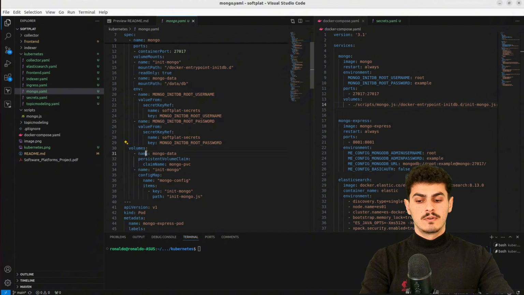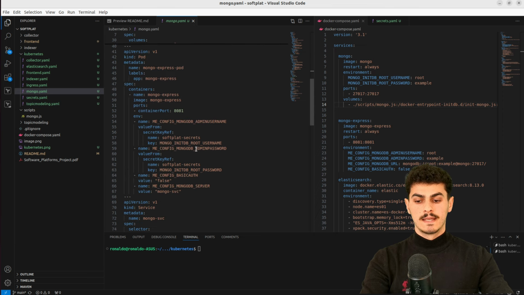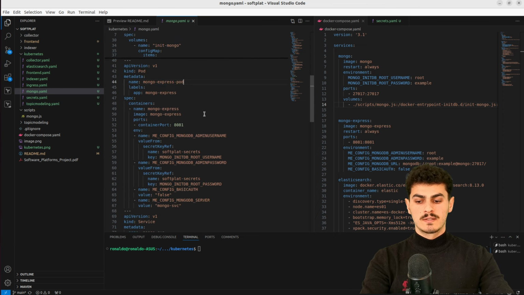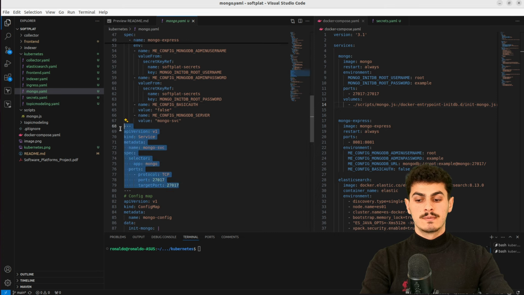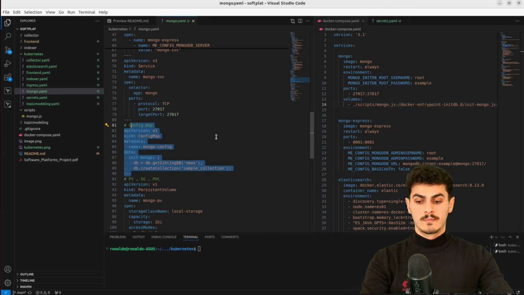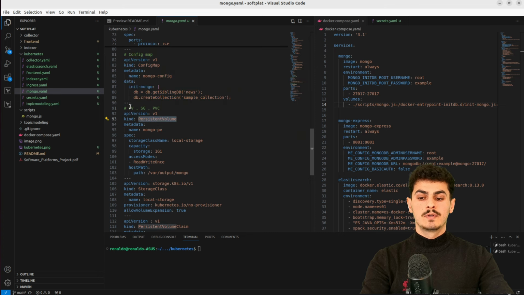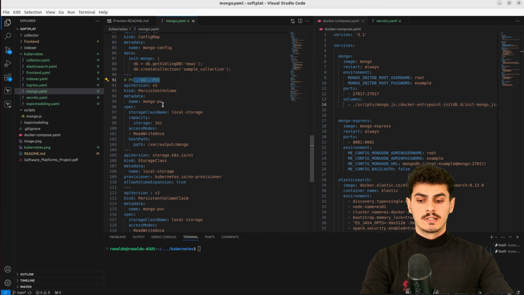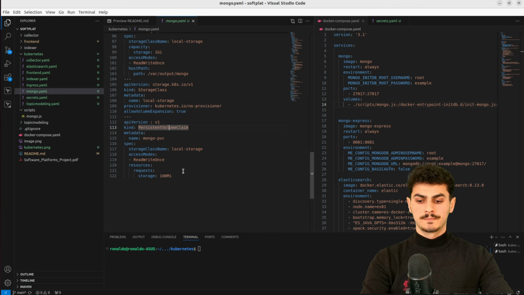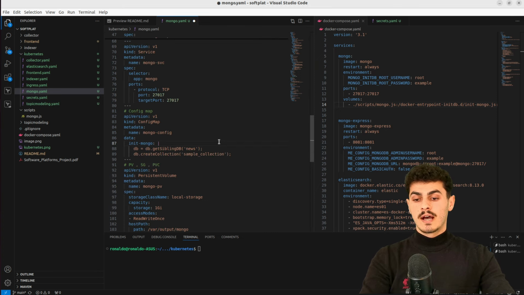So yeah, I've created the volumes in here, and the first volume is a persistent volume claim named Mongo PVC. Now, there is another pod, the Mongo Express pod, and the service that exposes the Mongo database pod. The config map that I just showed, and here are the persistent volume claim and storage class. Persistent volume specifies the storage class name, the storage capacity, and where you want it to get. So basically it is host path on the worker node. Storage class and persistent volume claim, you specify the access mode and also what is going to be the storage of it. So that is for our MongoDB.